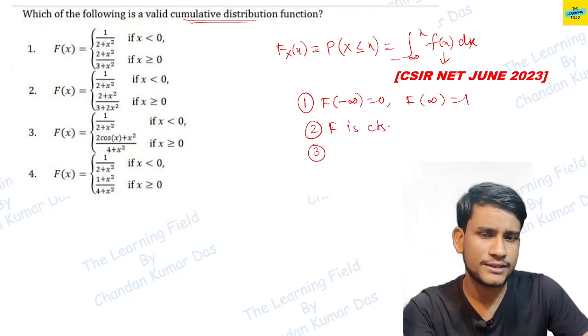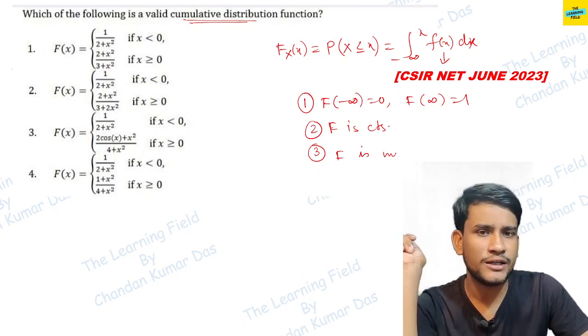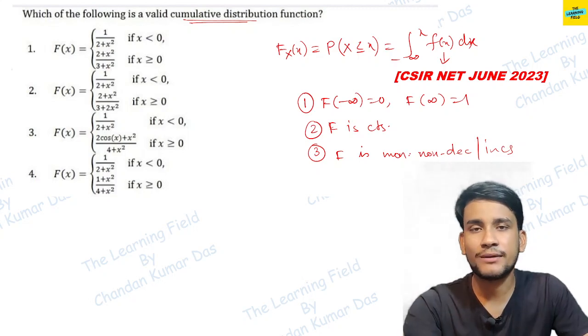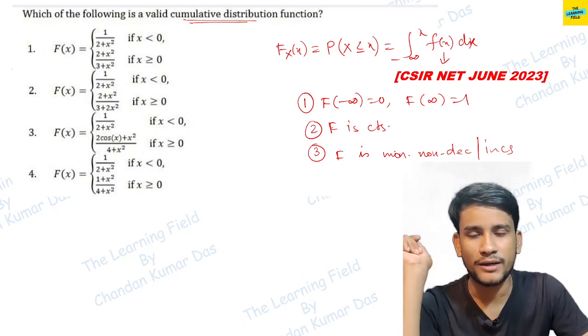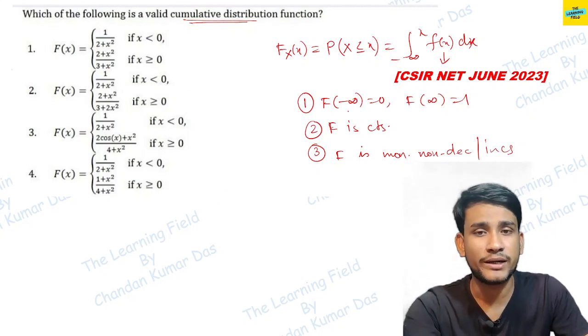The third one is that F is monotonically non-decreasing, or you can just say monotonically increasing. So these are the properties of the distribution function. Now we check whether they satisfy the properties or not.